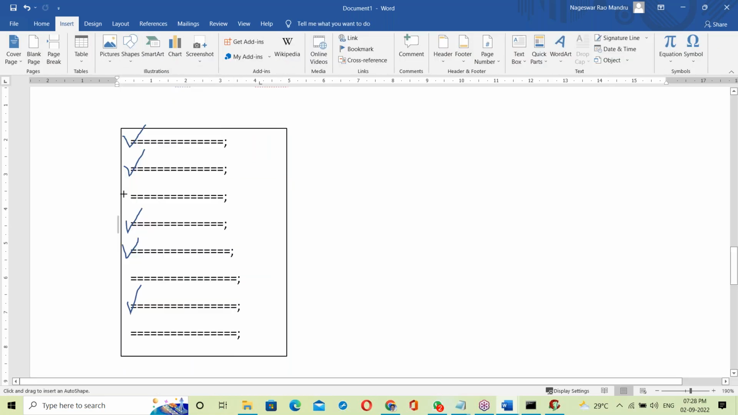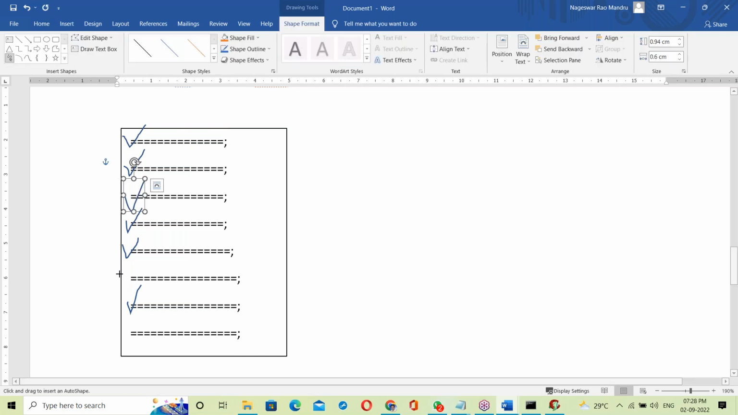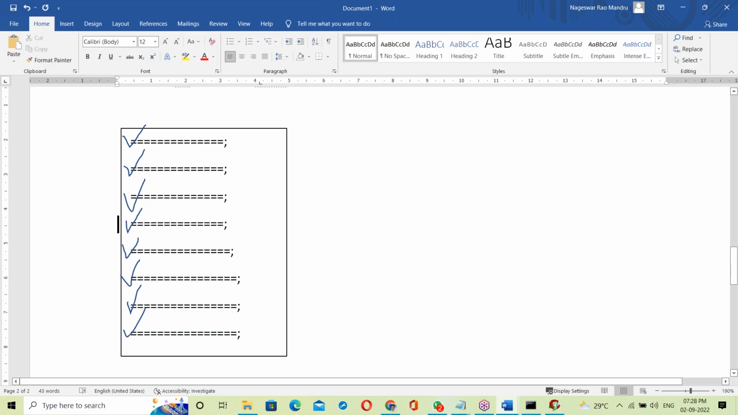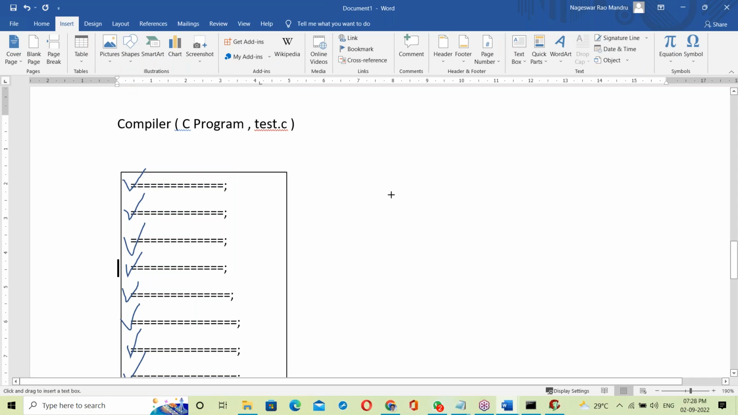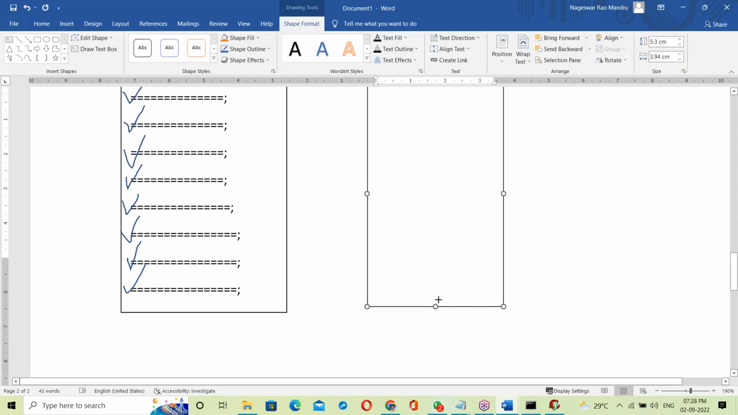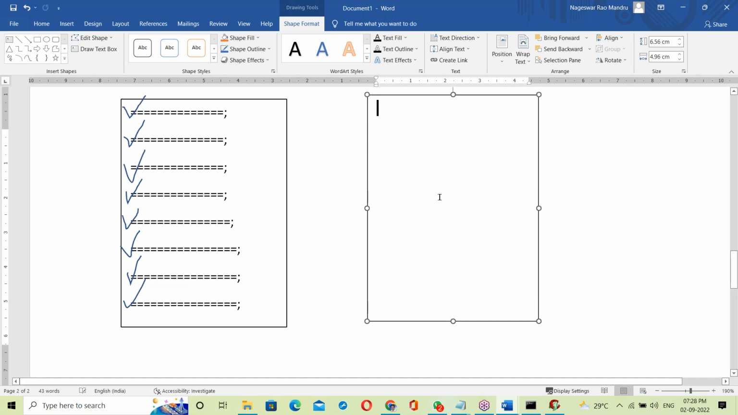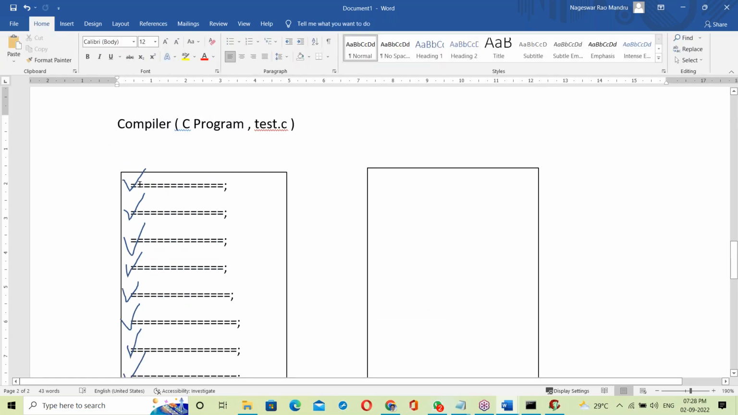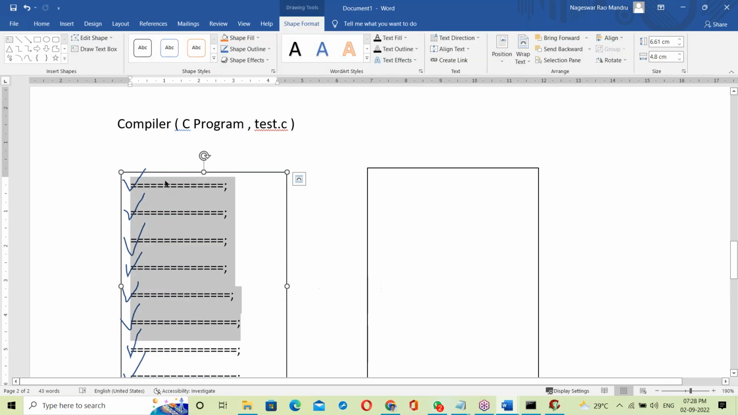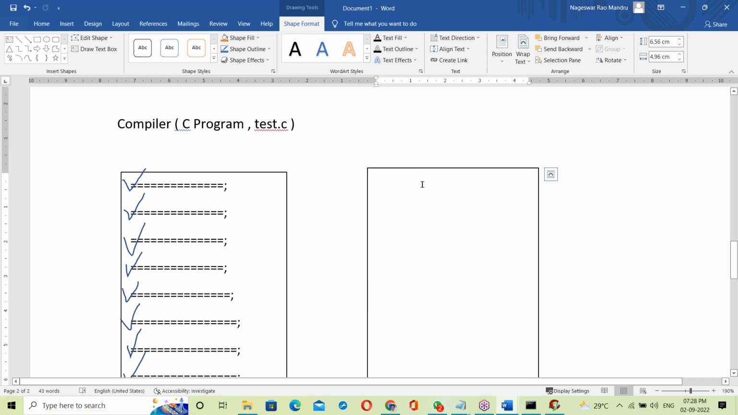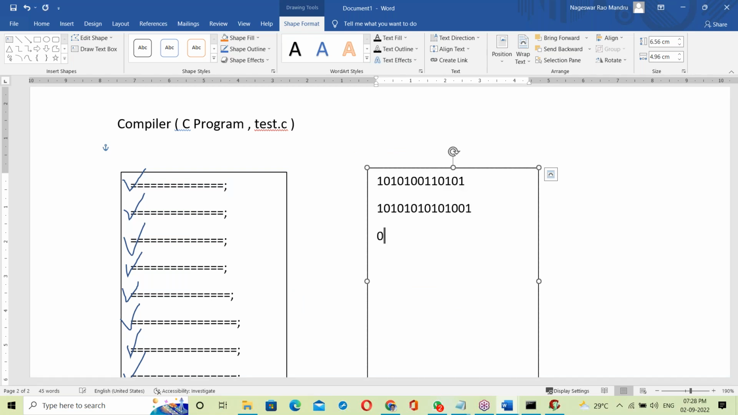Suppose this line is correct, the next statement is correct, and the next is correct. Everything is correct. Then what happens here? If everything is correct, then the C compiler opens one more file. After opening one more file, the C compiler converts this whole code into binary format. The first line converts into binary, zeros and ones, and is written to another file, for the whole program from top to bottom.